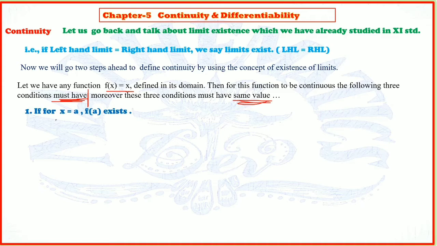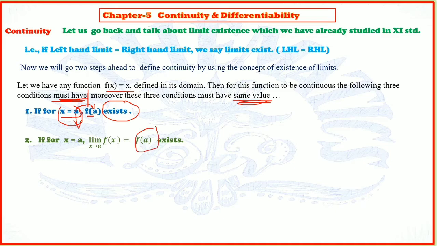Pay attention here. Suppose x is equal to a, where a is any real number at any point. First, f of a: if we put that value in the function, with the variable replaced by this constant, this function exists, meaning it does not give an infinite value. Then the second thing is, for the same point x is equal to a, we take the limit at a and its value is f of a, the same thing we got in the first point.